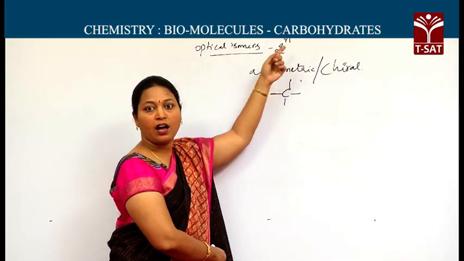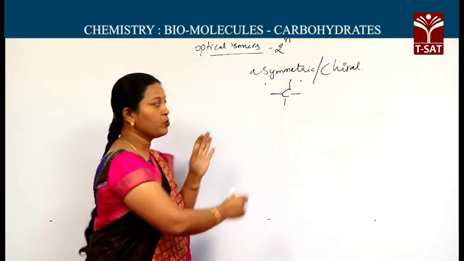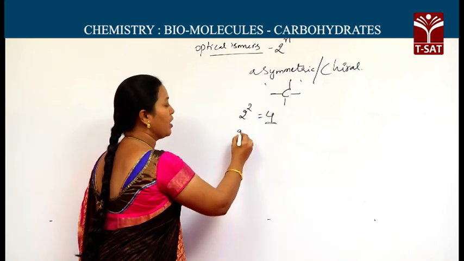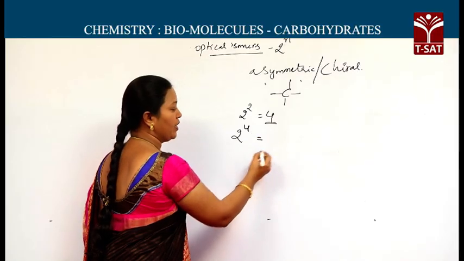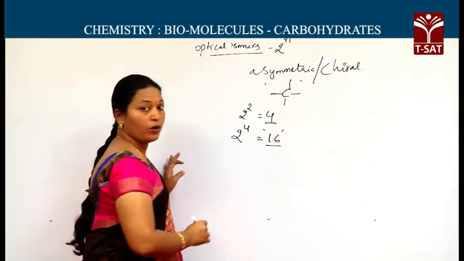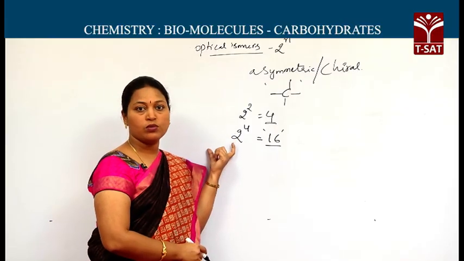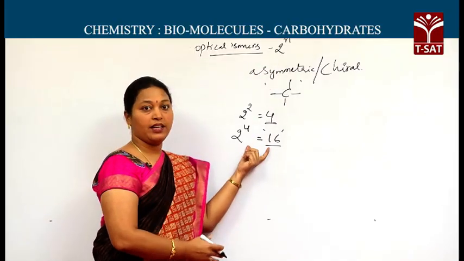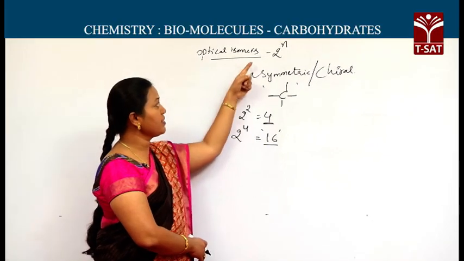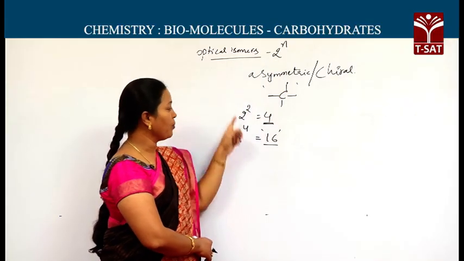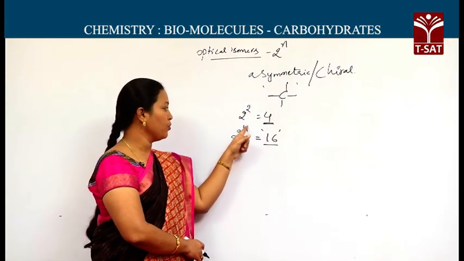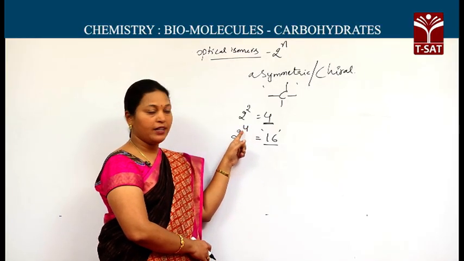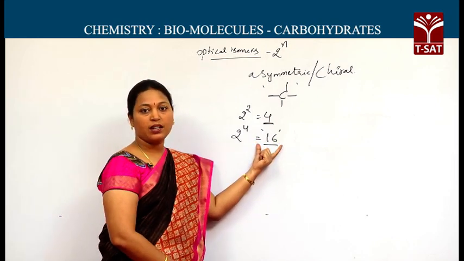If the number of chiral carbons is 2, we get 2 to the power 2, 4 optical isomers. In our glucose, chiral carbons are 4, so optical isomers are 16. The number of optical isomers in glucose is 16 based on this formula; how we get it is not in our syllabus. Glucose has 2 to the power 4, meaning 4 asymmetric carbons are present. I will show how these asymmetric carbons are present.